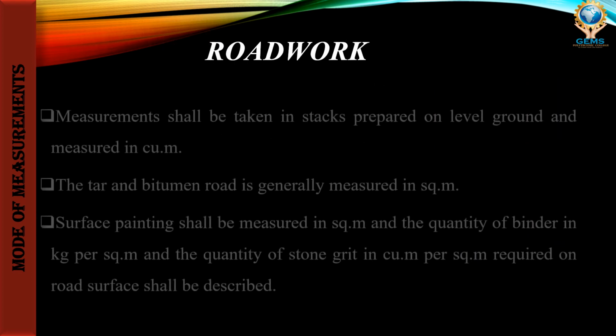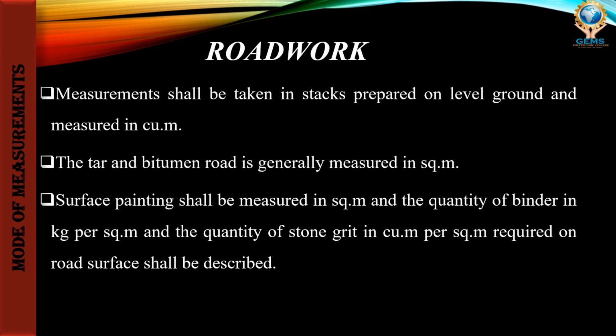Then road work. There are two types of road work: cement concrete roads, which you could have seen, and tar and bitumen roads. Road work measurement shall be taken in stacks prepared on level ground, and will be measured in cubic meter. The tar and bitumen road will be measured in square meter. The surface painting will be measured in square meter, the quantity of binder in kg per square meter, and the quantity of stone grit in cubic meter.